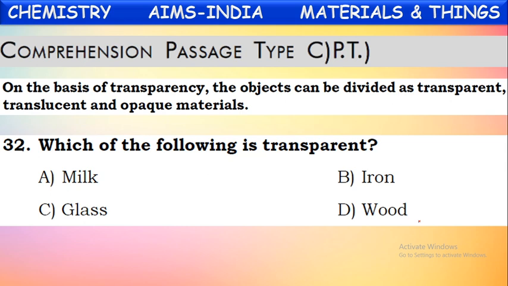Through which of these materials can we see clearly? Glass. So glass is a transparent material, because through glass we can see objects.